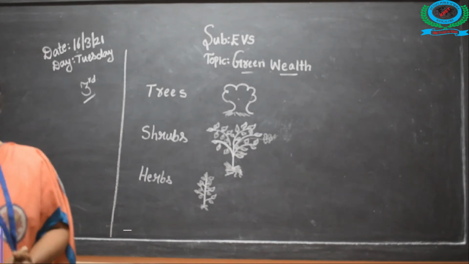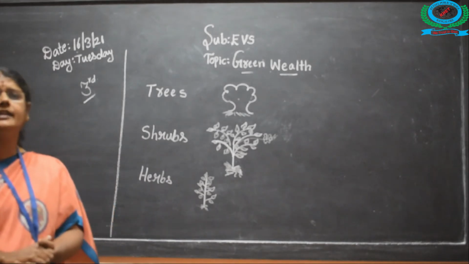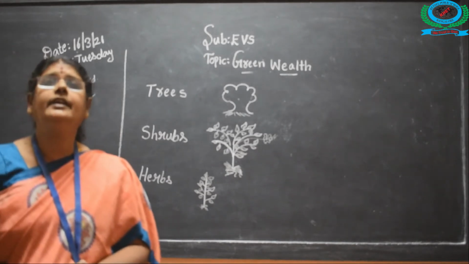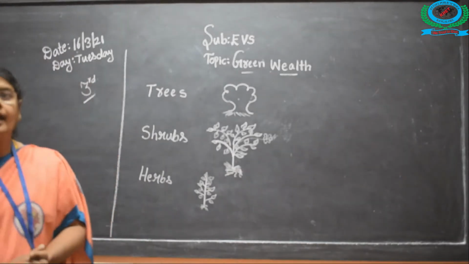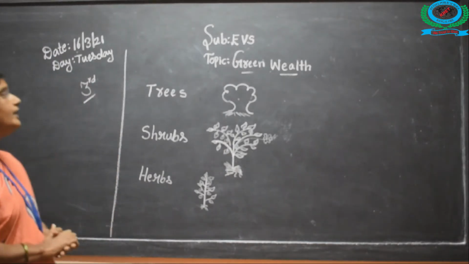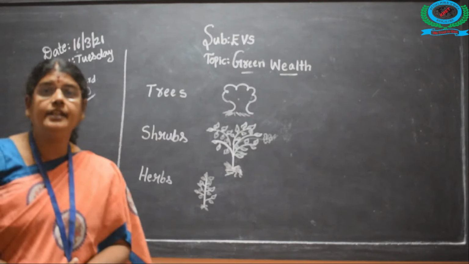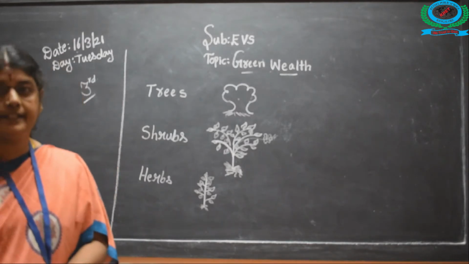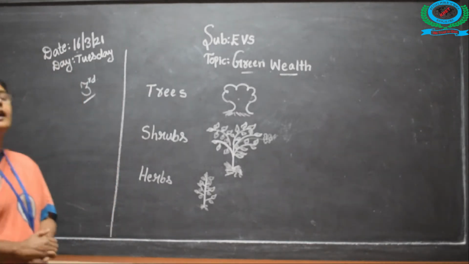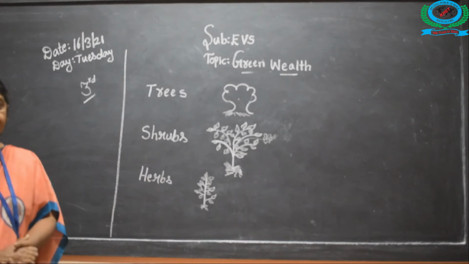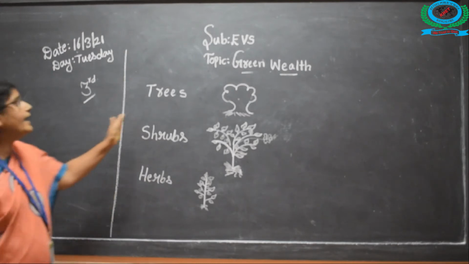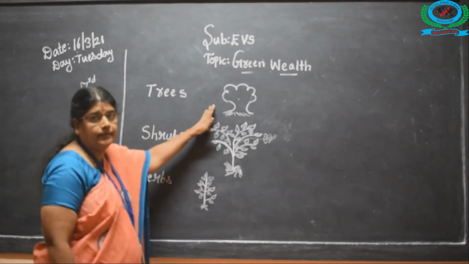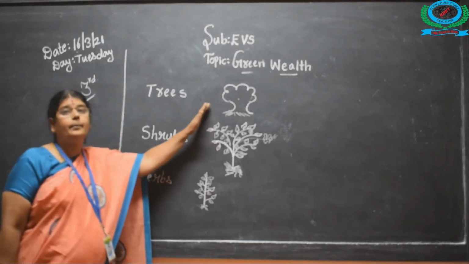So, you all have seen many plants and trees. The leaves will be greenish in color. And you have seen many varieties of trees, many types of trees. That is, trees and plants you have seen. Many, that is like difference between a tree. A tree will be big.